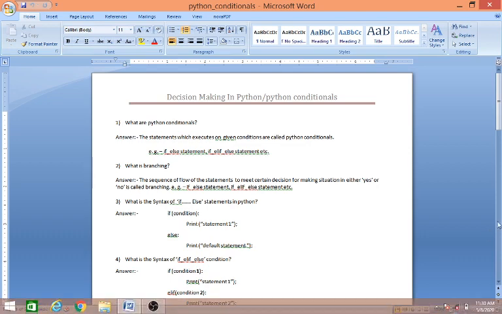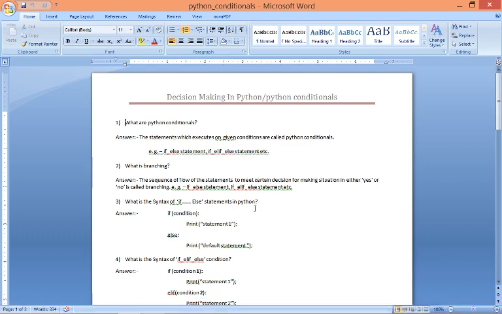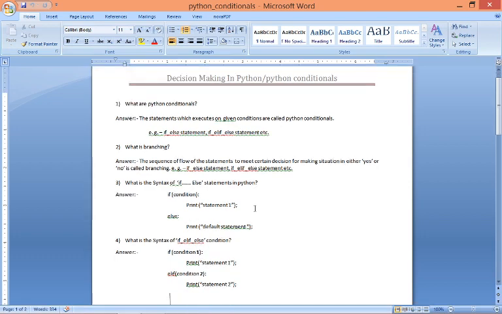Now in the third and fourth questions, there is the syntax of the if statement and the if else statement. It shows that this is the way, or this is the syntax, according to which we write our program in Python. Okay.